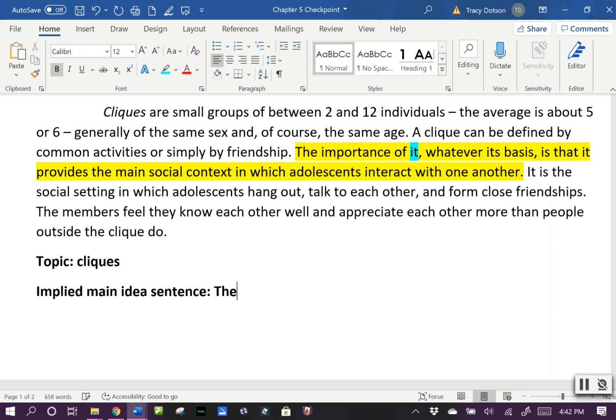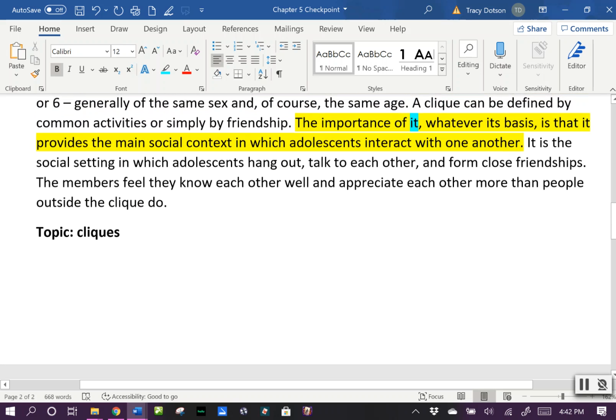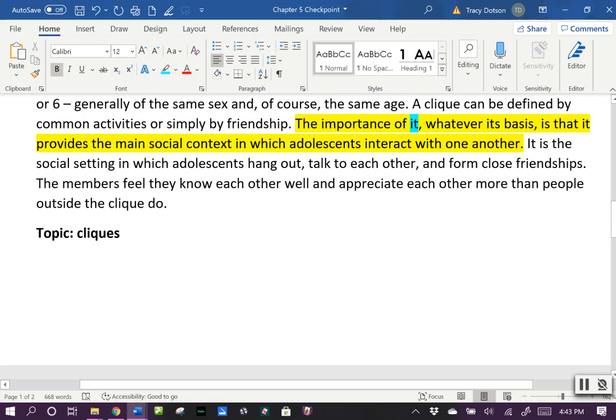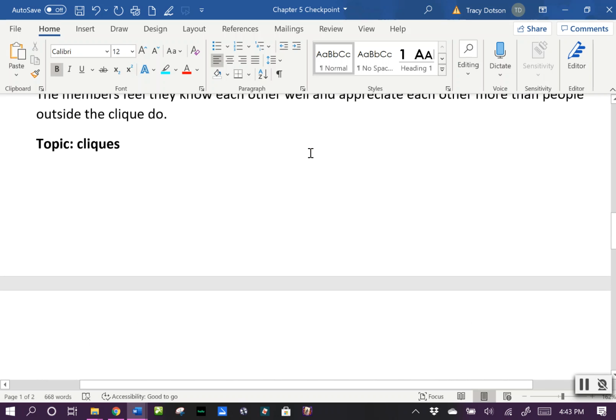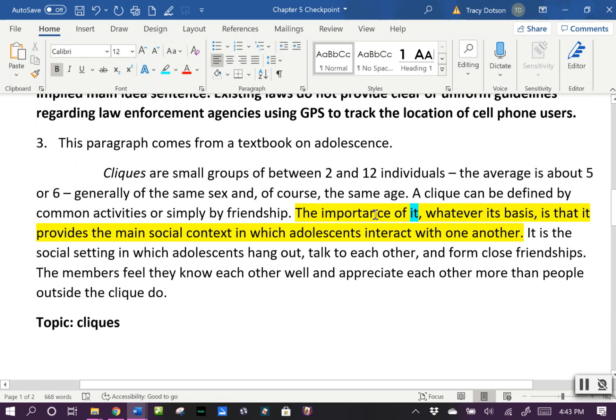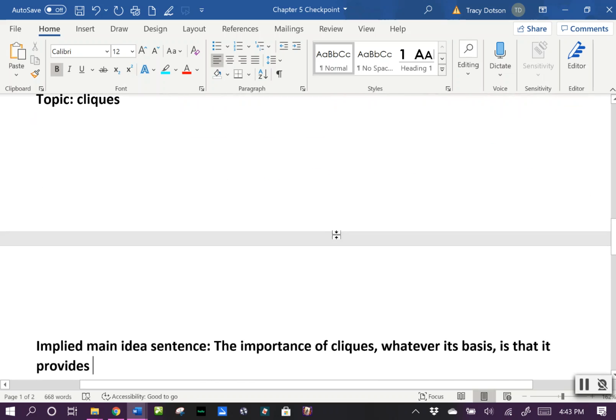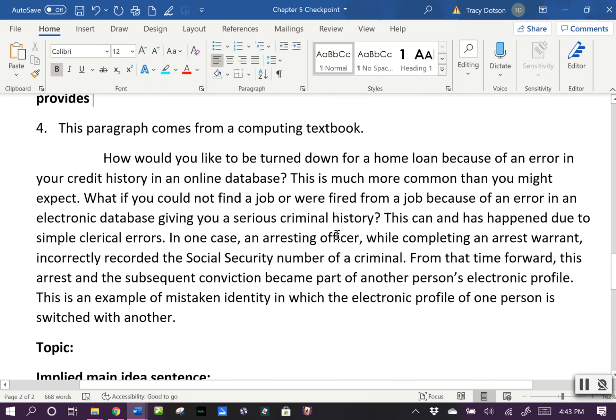So we want to say the importance of cliques, whatever its basis, is that it provides the main social context in which adolescents interact with each other. Okay? So that's how we would fix that, and that would be our implied main idea for number 3.